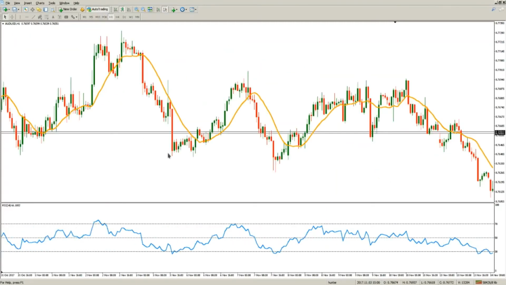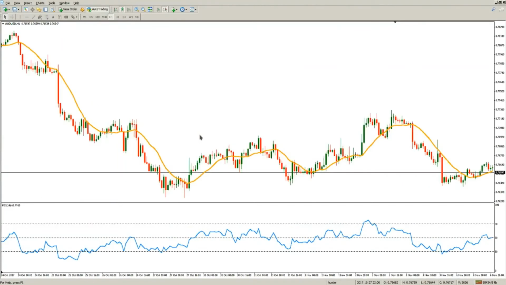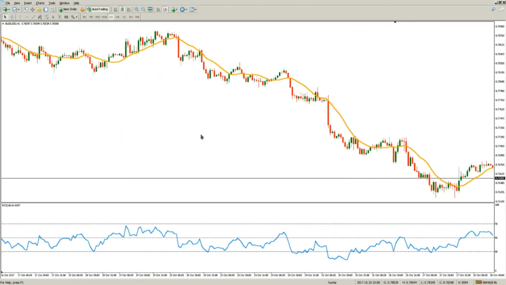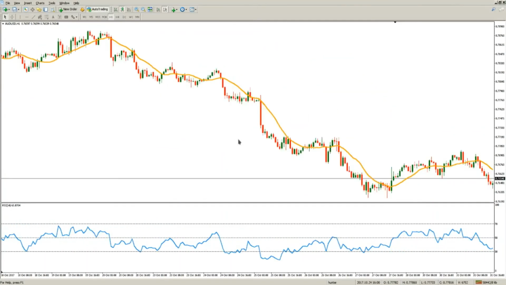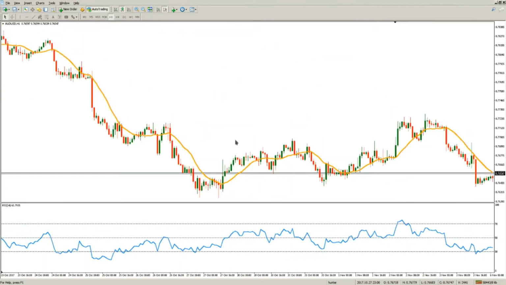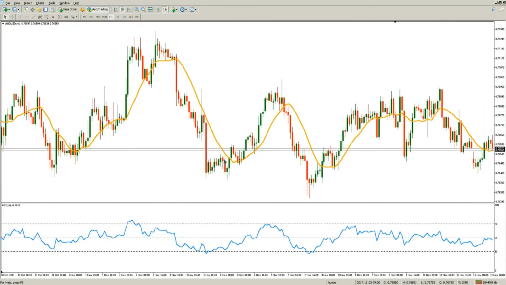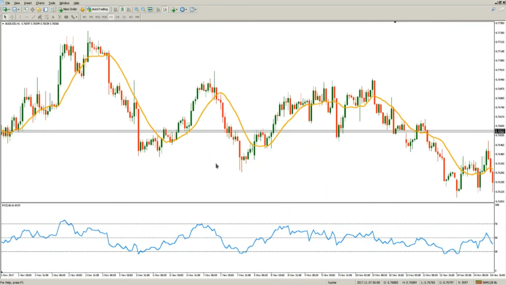And we are looking for crosses of the price on one side or another of the moving average. We are looking for trending conditions, and we are also trying to identify entry points where the RSI just crossed the 50 level.